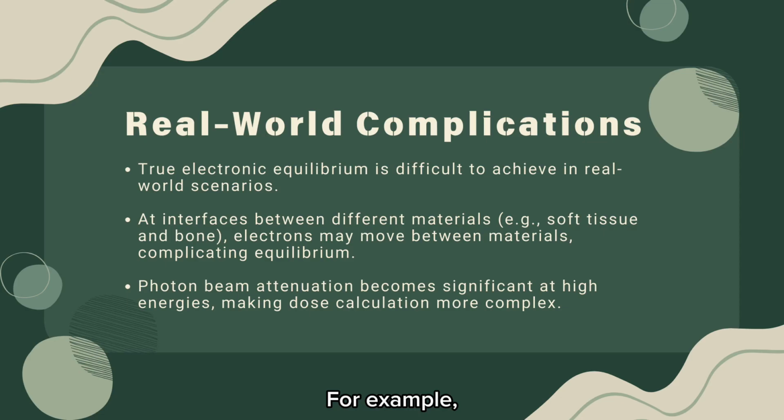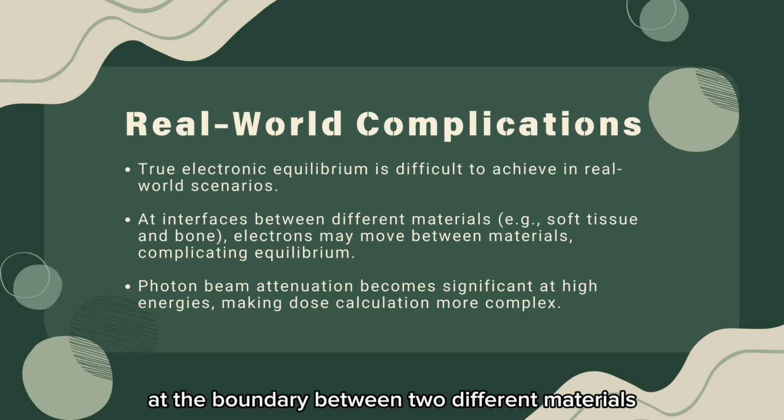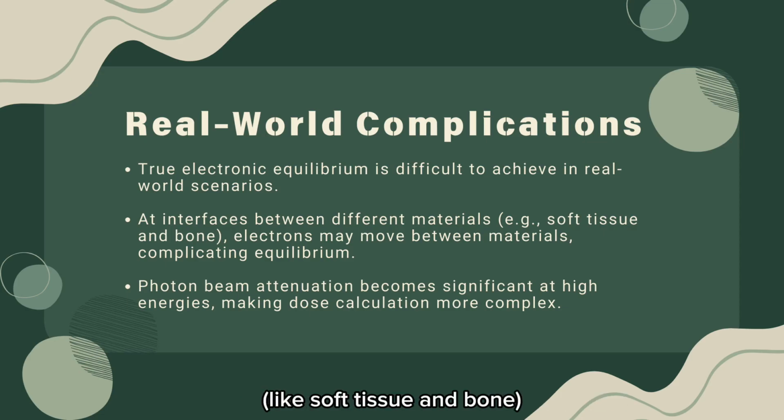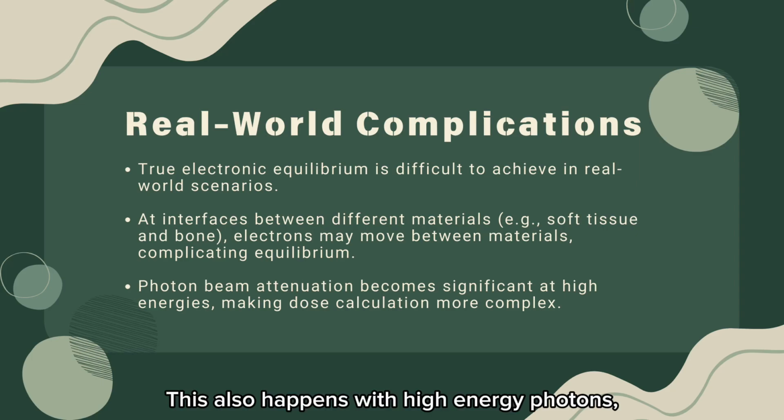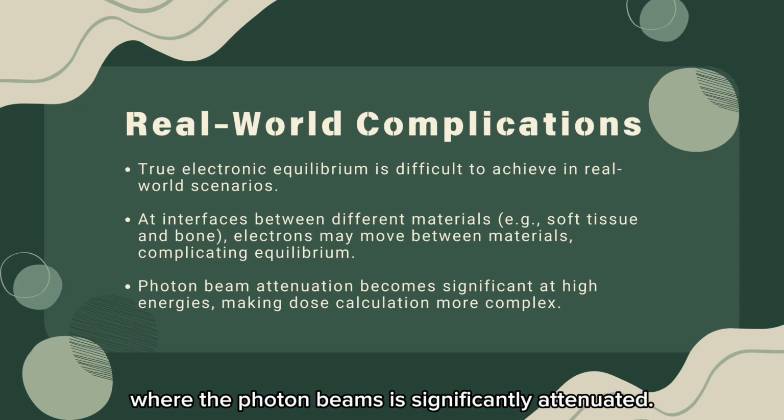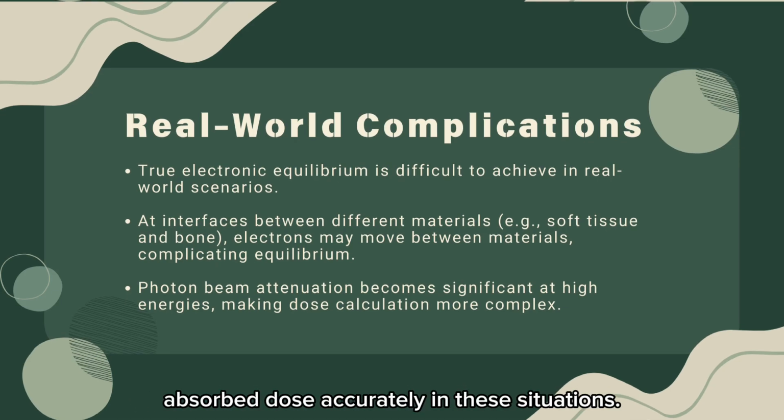For example, at the boundary between two different materials like soft tissue and bone, electrons may travel from one material to the other, which makes it harder to reach equilibrium. This also happens with high-energy photons, where the photon beam is significantly attenuated. These factors make it more challenging to calculate the absorbed dose accurately in these situations.